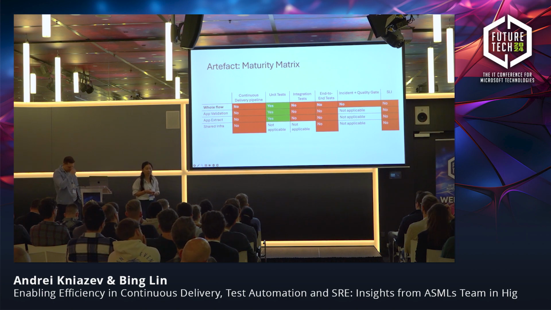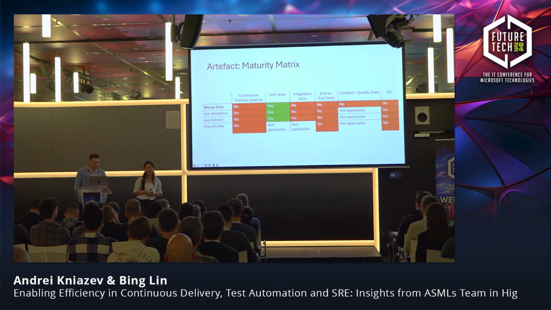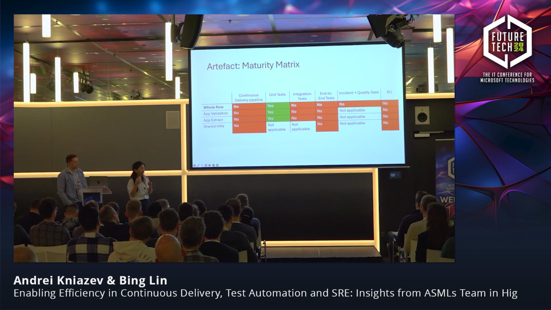And the last one is the SLI, the service level indicator. It's a quite easy metric to collect. But before Andrei came along, we didn't know how to collect it. It's actually a measurement of the number of successful function app executions divided by total function app executions, so that you know how many executions are successful in percentage.